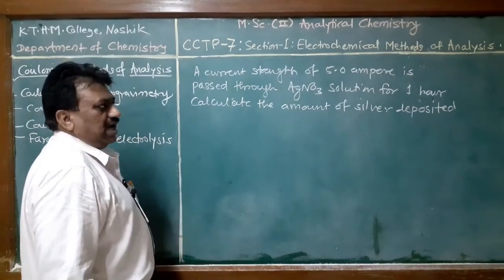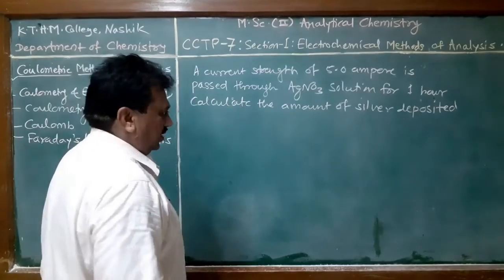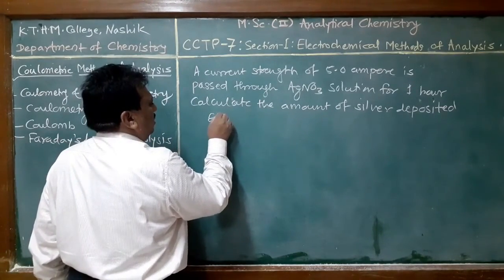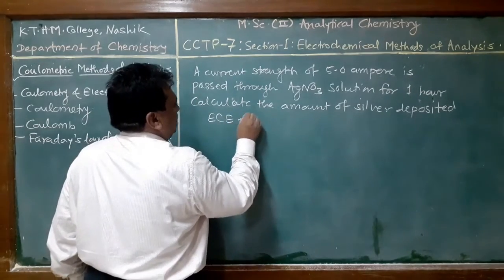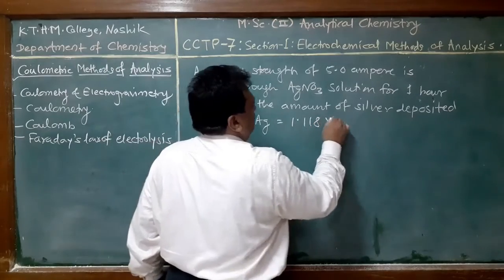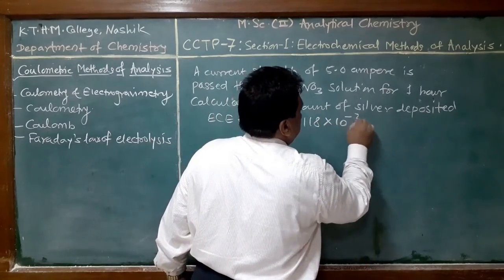Calculate the amount of silver deposited onto the electrode. Given: electrochemical equivalent of Ag is 1.118 into 10 raised to minus 3 gram per coulomb.